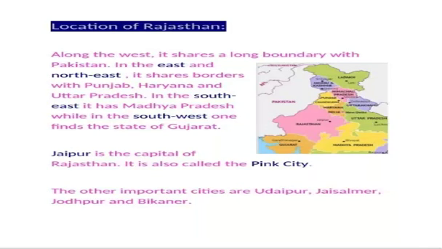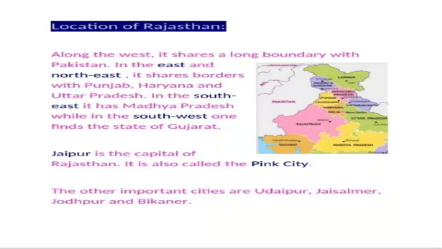Now we know about the location of Rajasthan, and you can see the map in your book on this page. Along the west it shares a long boundary with Pakistan. In the east and northeast it shares borders with Punjab, Haryana and Uttar Pradesh.